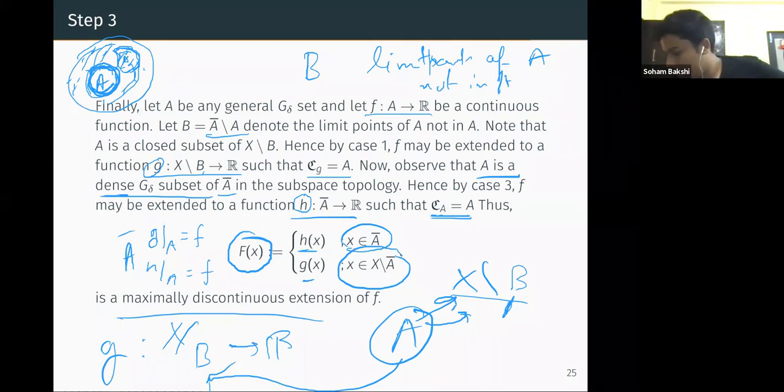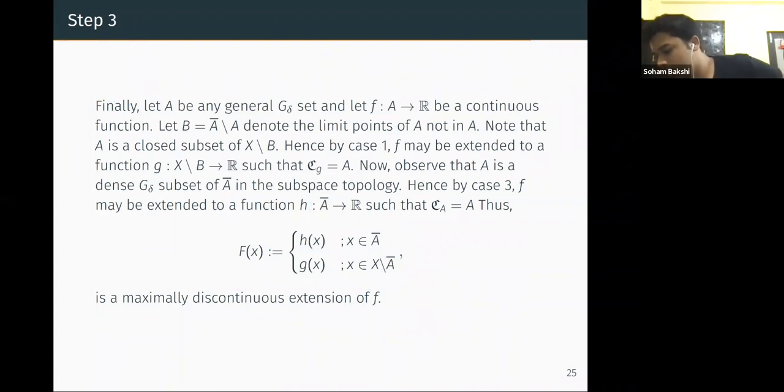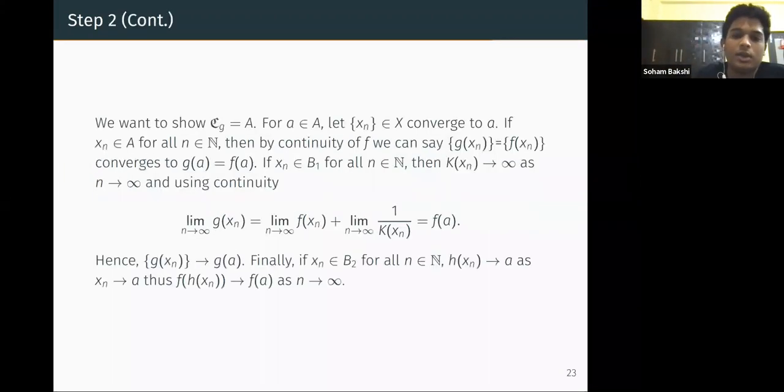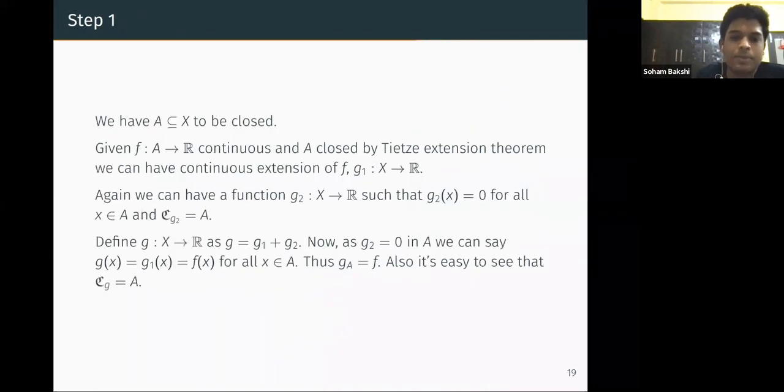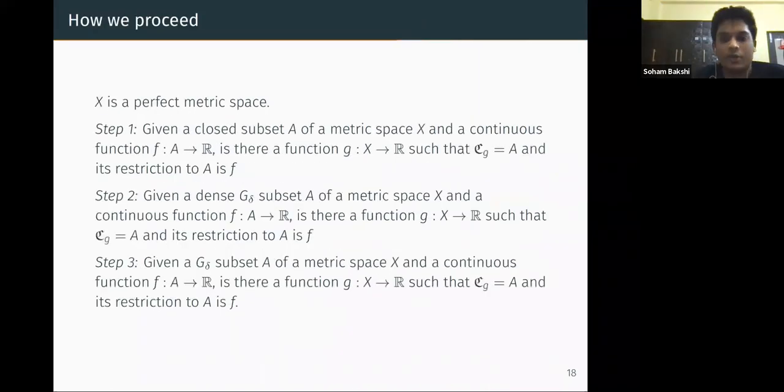Okay, so what we are able to prove is that given any general G delta subset A of a metric space X, which is a perfect metric space, and if we give a continuous function from A to R, there is a function G from X to R such that it is an extension of f, and it is continuous exactly on A. Like we are extending it without making it continuous at any other point.